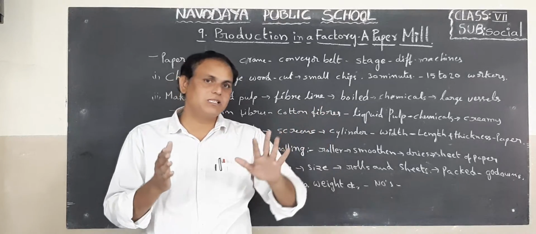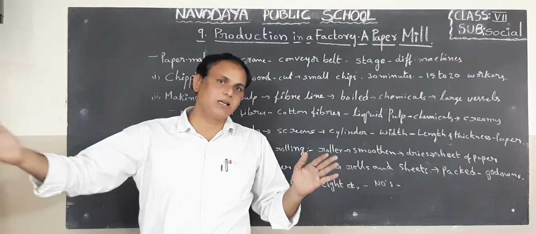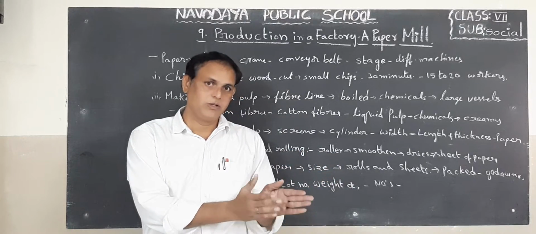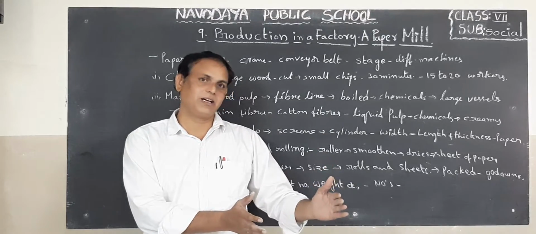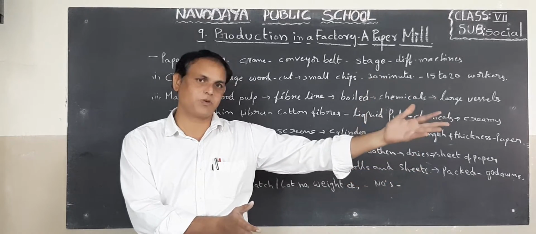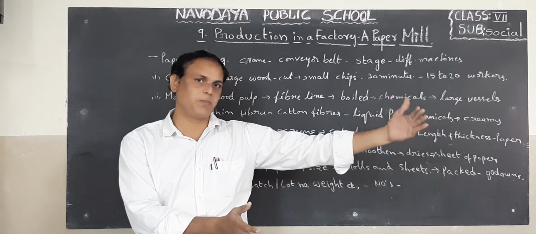This is a daily, everyday process. Every day lorries are coming and unloading the suitable trees. After cutting, they send it to the next process, and then to the next process. So in these 5 stages they make the paper.